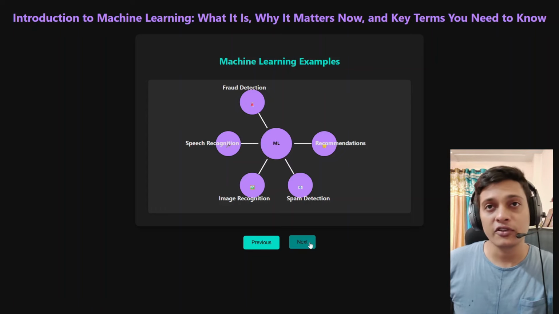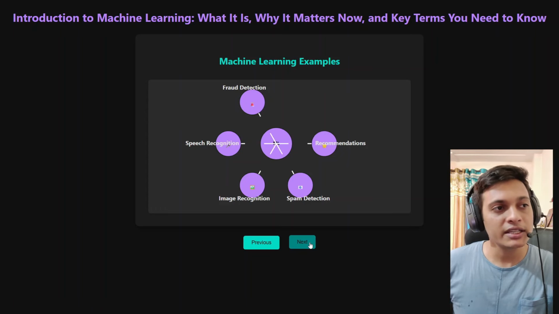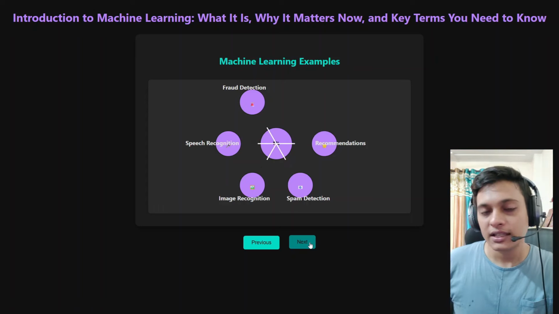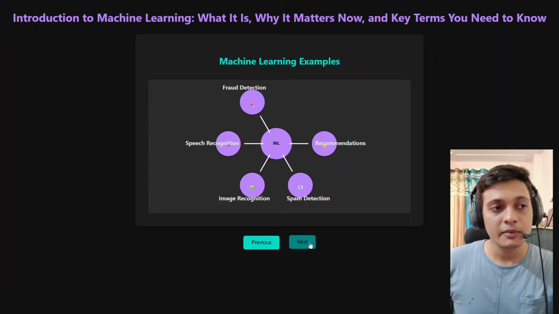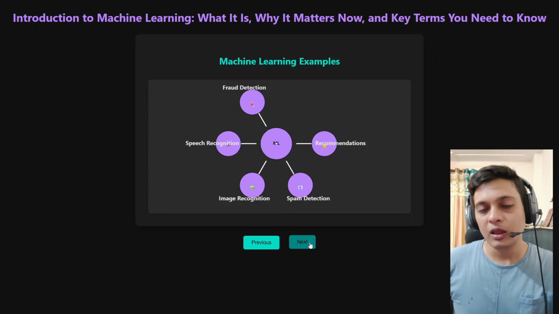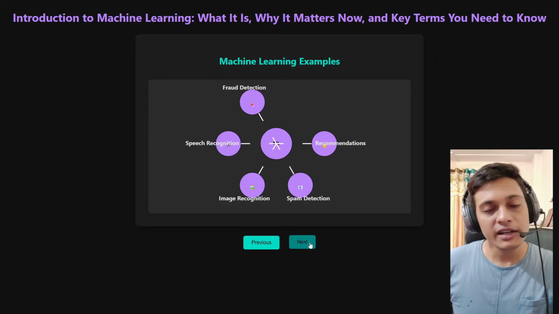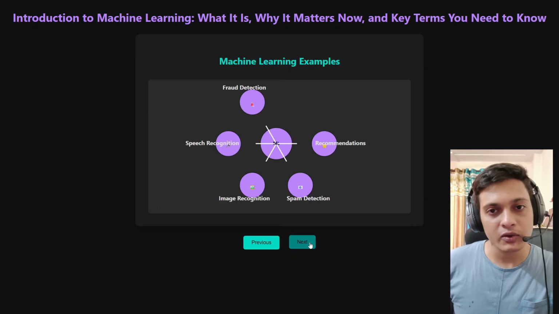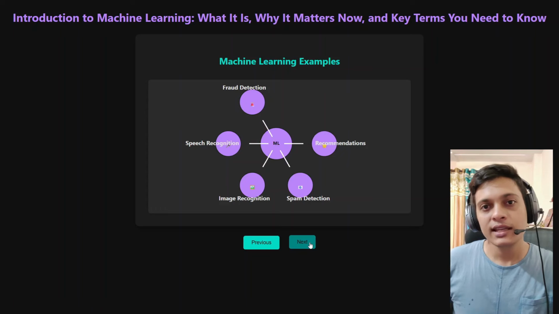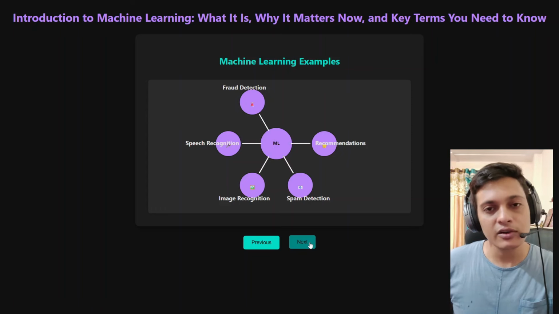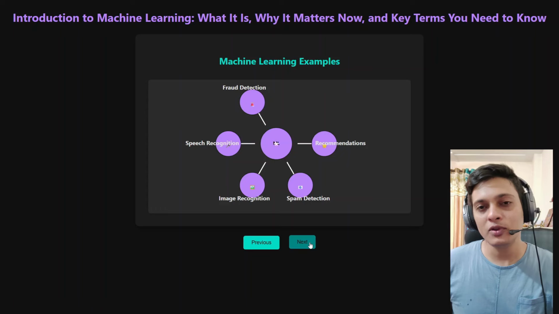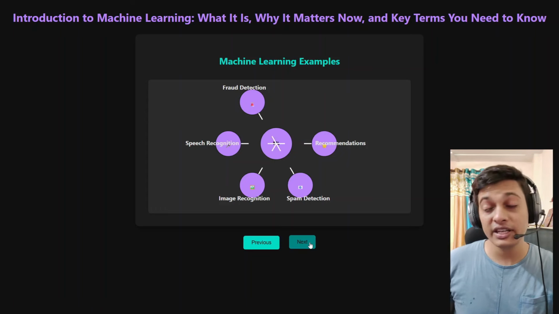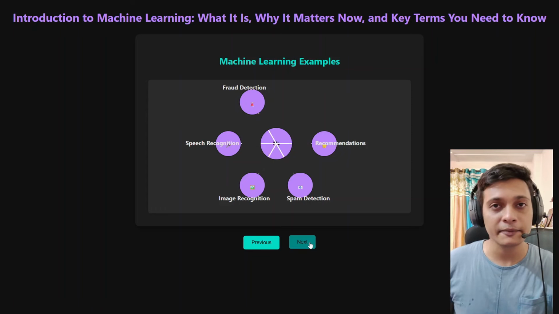Speech recognition, fraud detection. There are multiple apps which can detect a fraud number just at the live calling. So how did they do it? Because they were trained with lots of data. After training with lots of data, we provided the feedback, okay, you are doing right, you are doing wrong. And in this way, the machine learned in such a good way that now it is able to do a very complex task in real time.